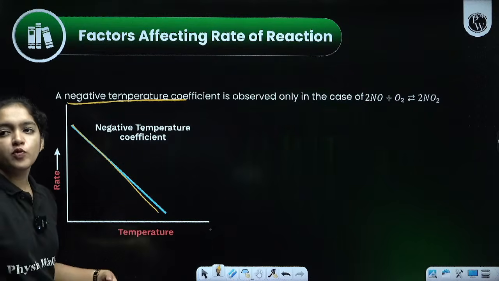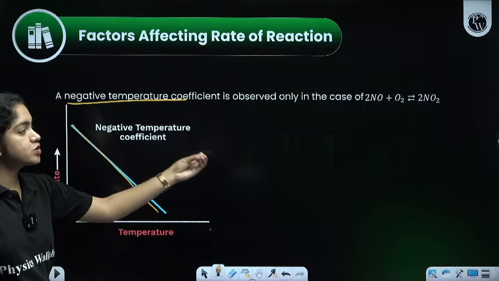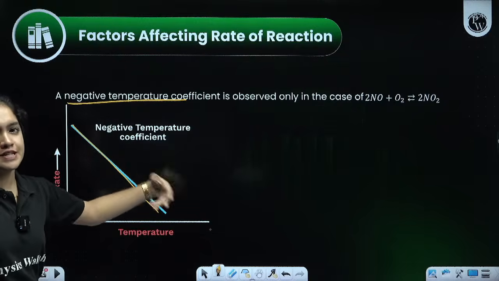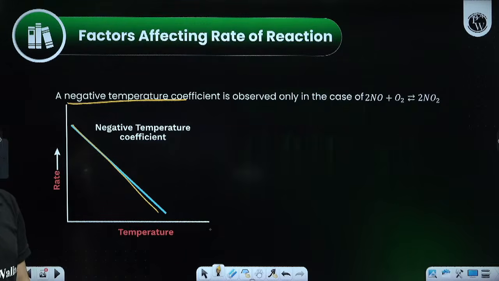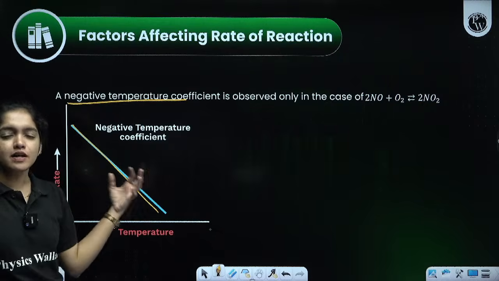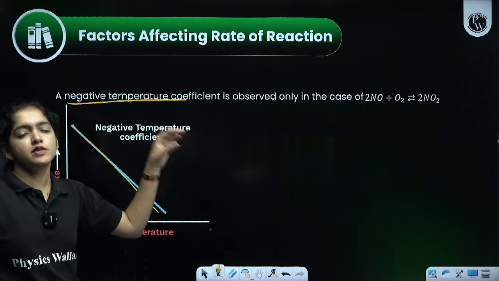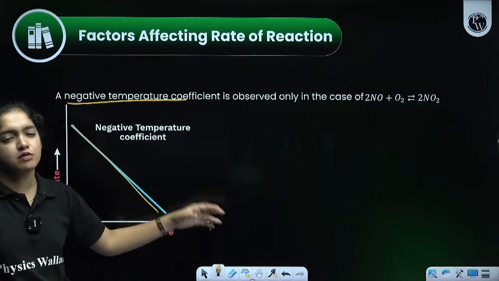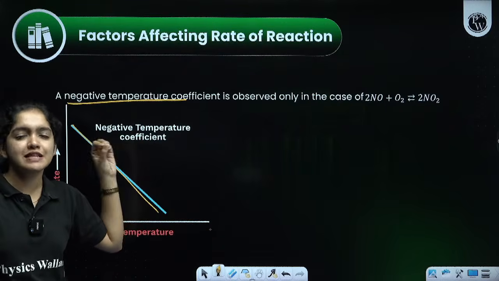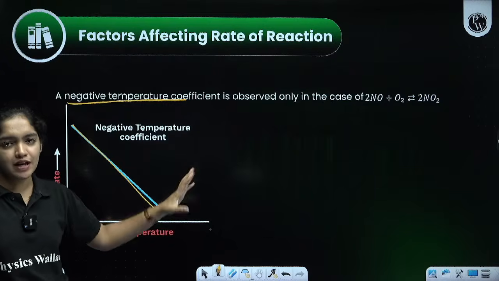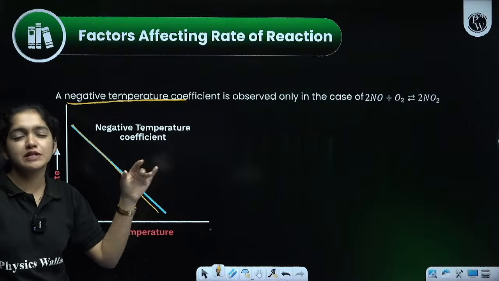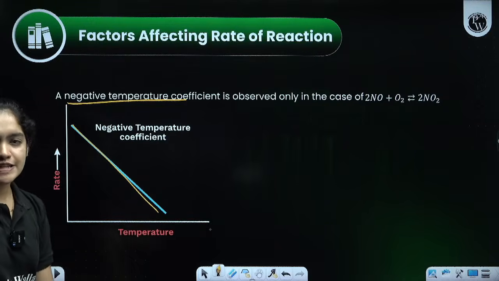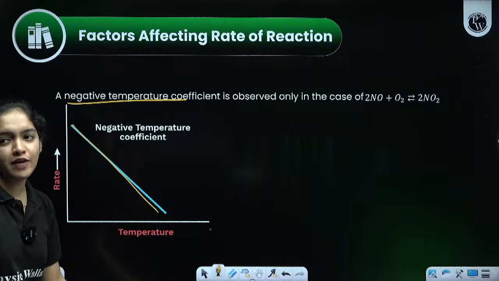We will be going for the organic part after the 2 more chapters, D and F block and coordination compounds. After that we will be going to the haloalkanes and haloarenes part. Clear? How to prepare this chapter for your second term? For your second term also, the complete chapters will be there from the starting to the ending. That is a total of 10 chapters for your boards. All chapters have almost the same weightage, like 7 to 8 marks. So you need to consider this chapter for the second term also, if you are preparing for the CBSE boards, that means your final boards.